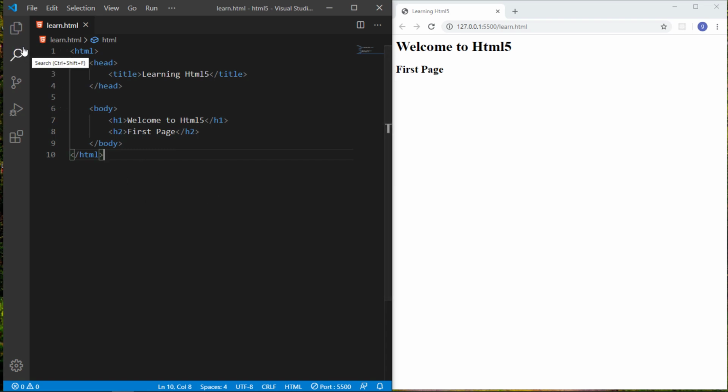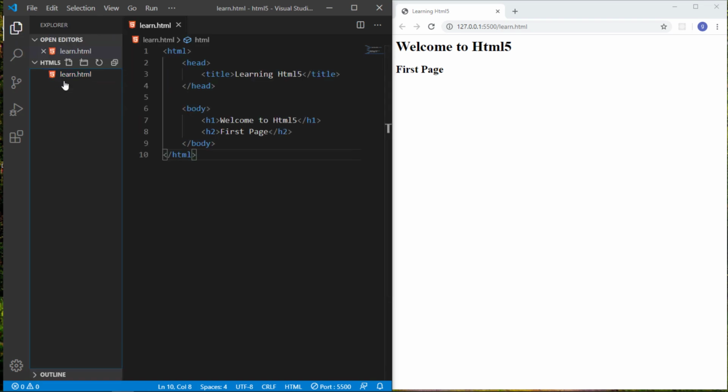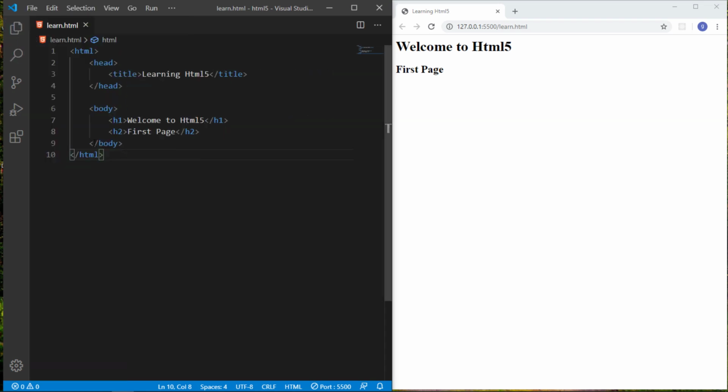Okay, if I forgot to tell you about the Explorer bar, you just click and you can find whatever you have created, the folder and the files, appearing here. So for the moment I just close this Explorer bar.